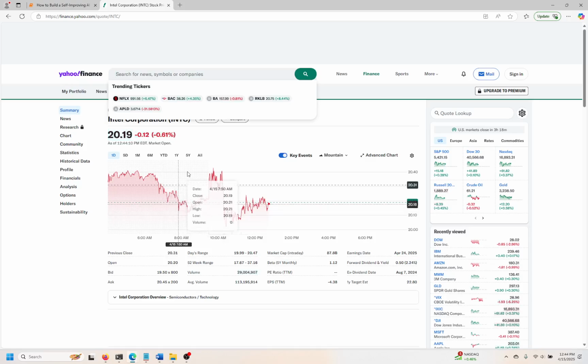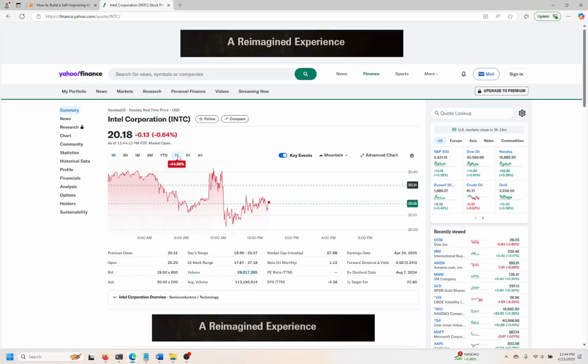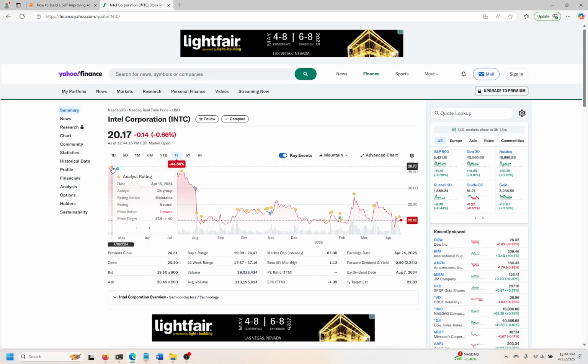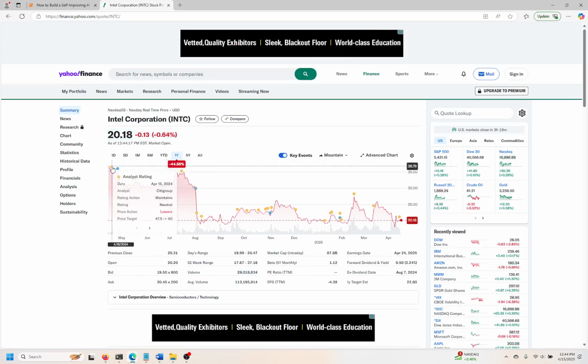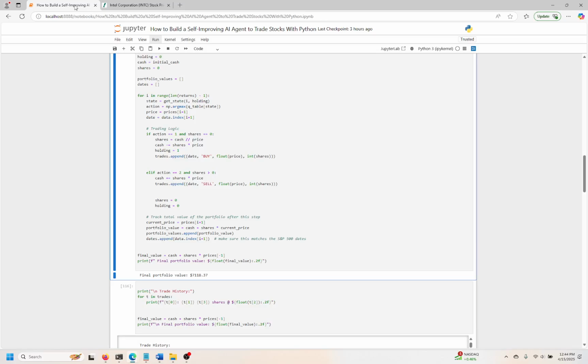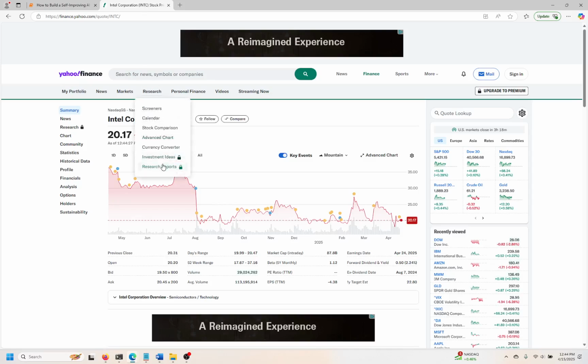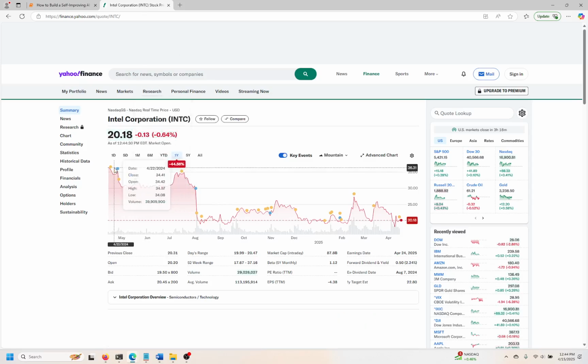If we go back in time, you'll see that the stock was just down from 1 year ago. So it's down 44%. We lost about 30% of the portfolio. So even though the stock is down, we basically lost $3,000. Because the agent was smart enough, it actually did better than just the buy and hold strategy. Because here we're down 44%.